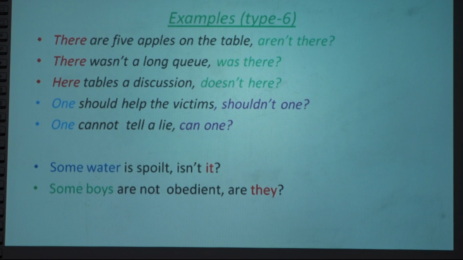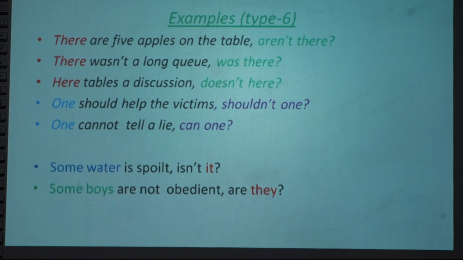Now next one: some water is spoiled. Here the subject starts with some. Again, some water is an uncountable noun. Uncountable noun is always singular, so it. We have just discussed: some boys are plural, third person plural, means they. Some water, it; some boys, they.